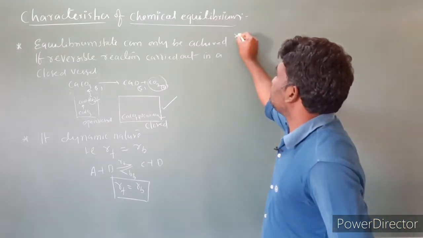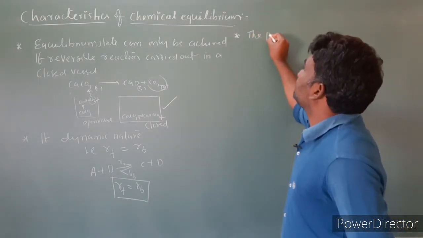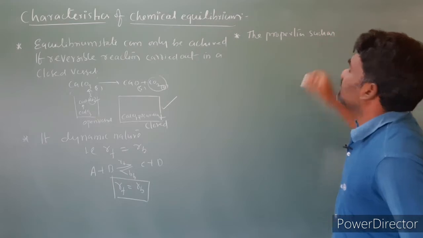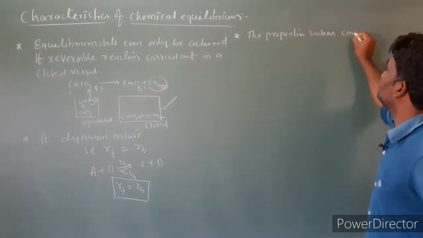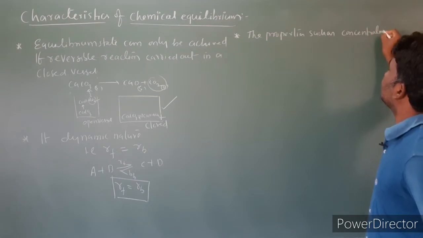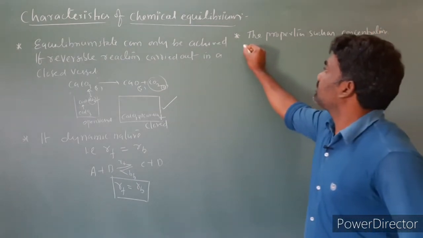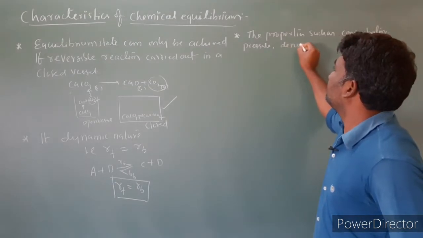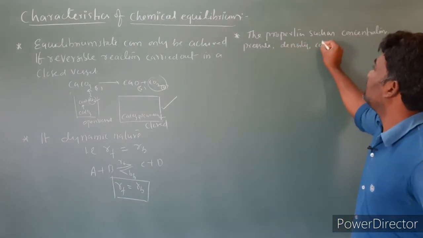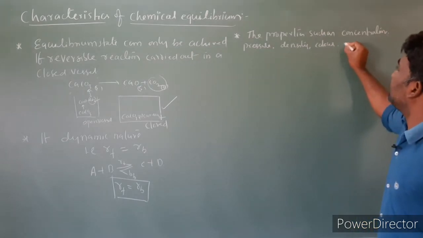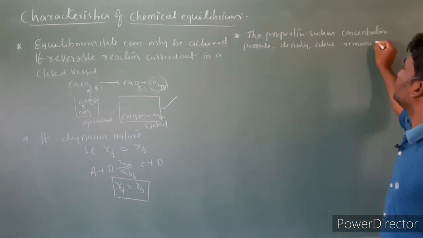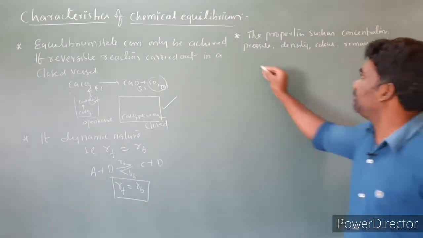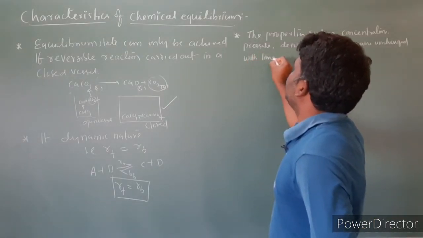Point number 3. The properties such as concentration, pressure, density, color remain unchanged with time.